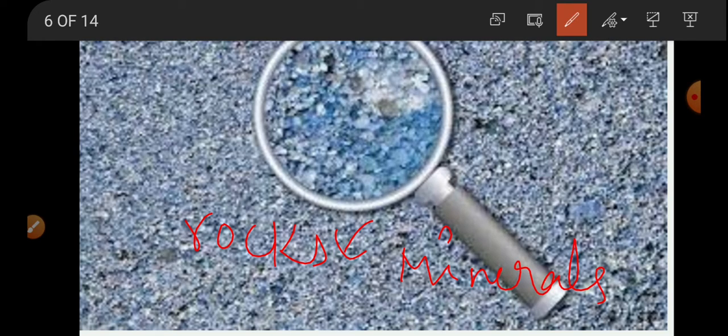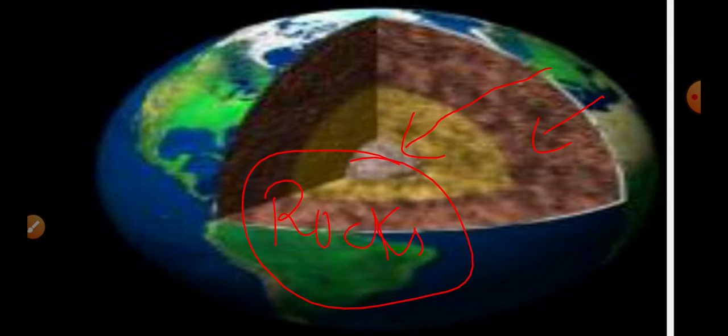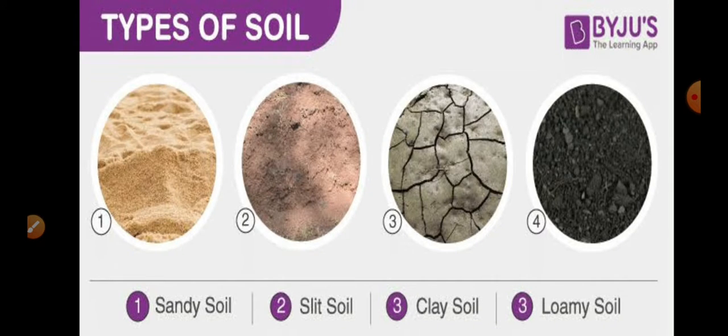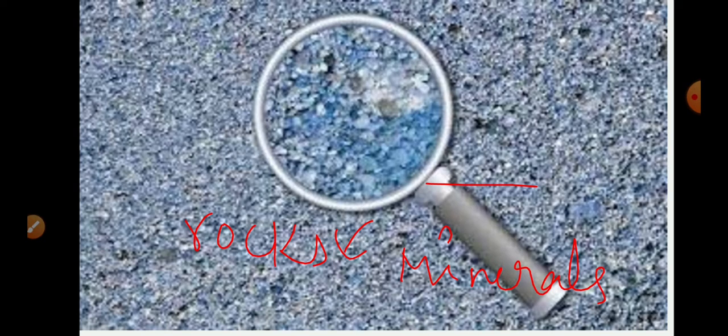So we are going to learn about rocks and minerals, where at first we talked about the soil, the different uses of the soil, the layers present in the soil, and different types of soil. Take a fist of soil on a paper and start observing it with the help of a magnifying lens.